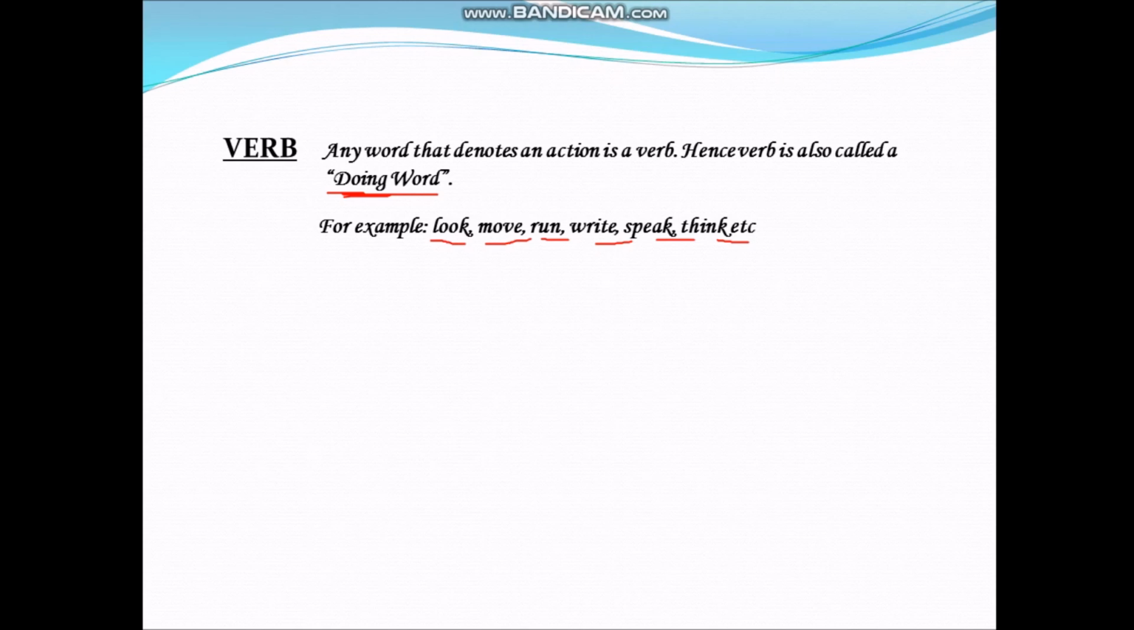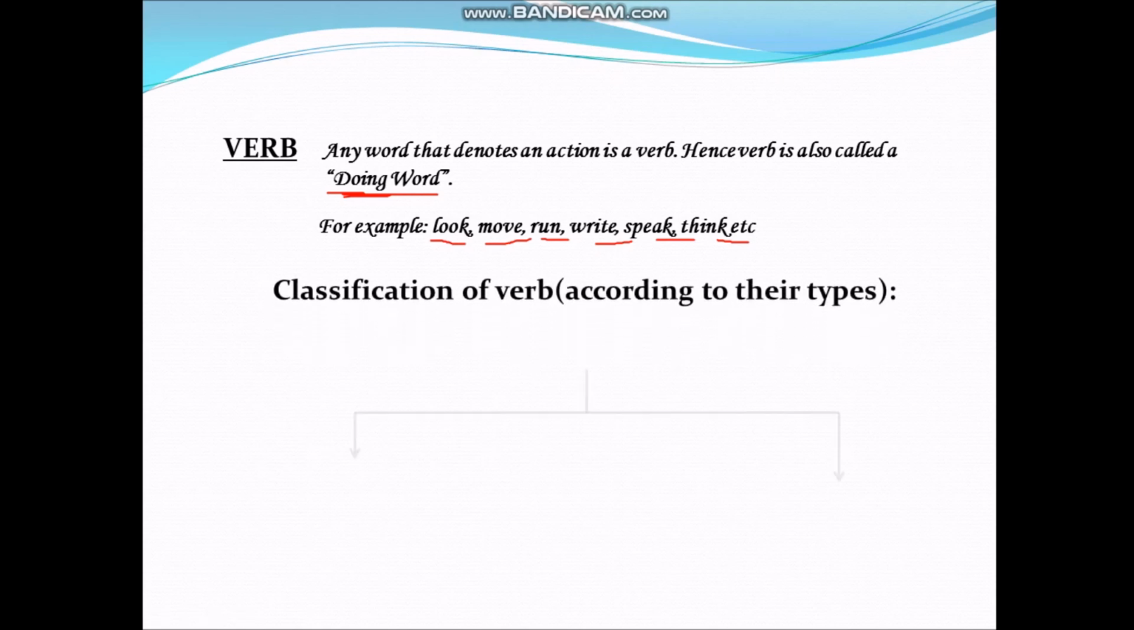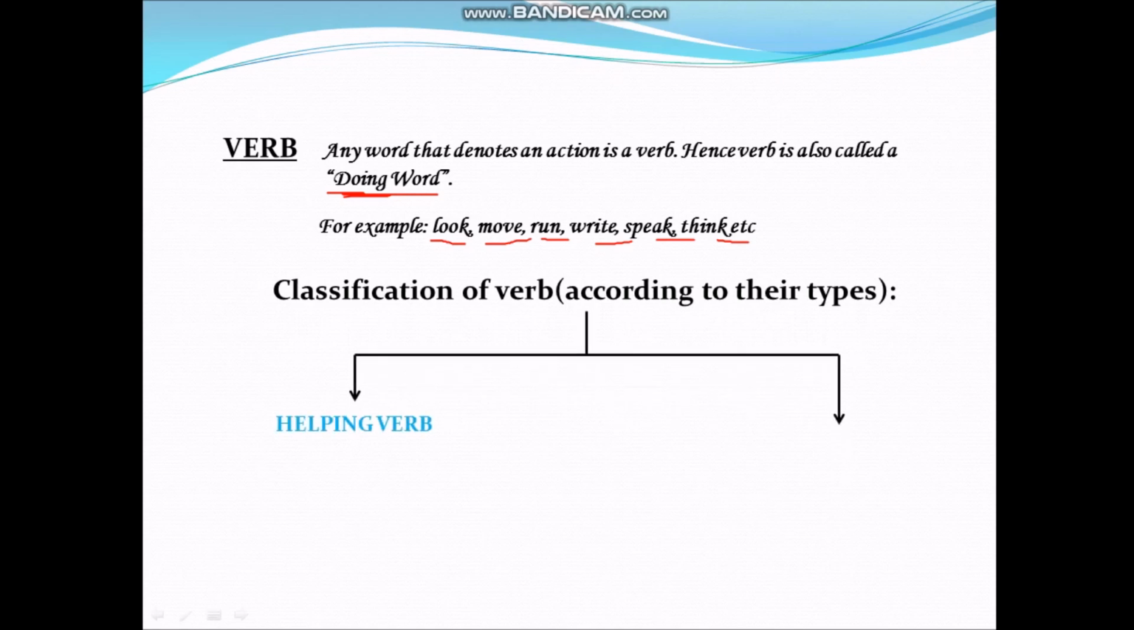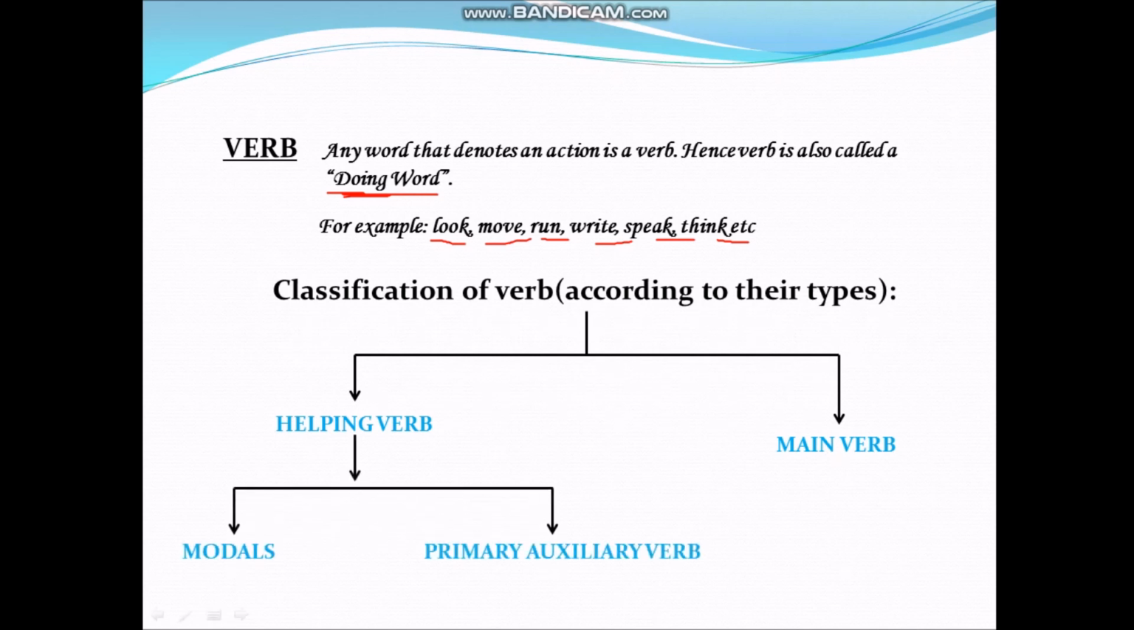Now we will discuss classification of verb according to their types. They are helping verb and main verb. There are two types of helping verb. First one is modals and the next is primary auxiliary verb.